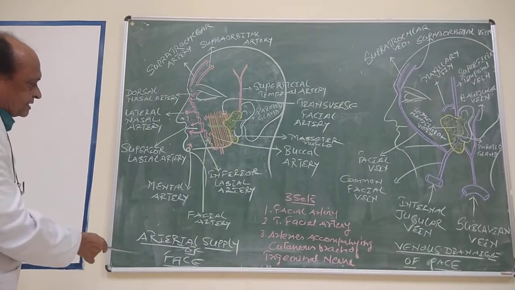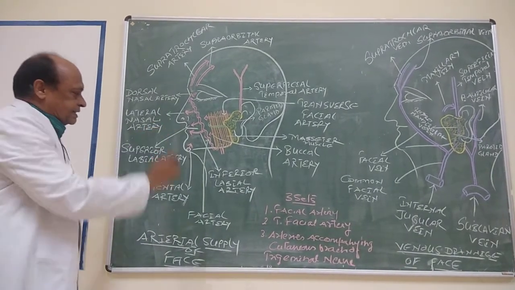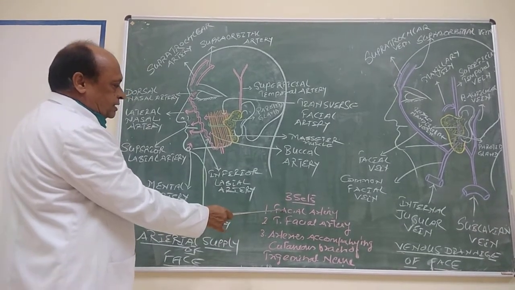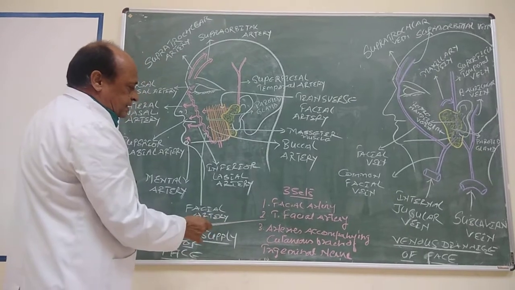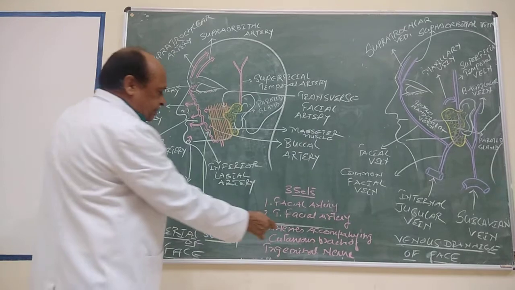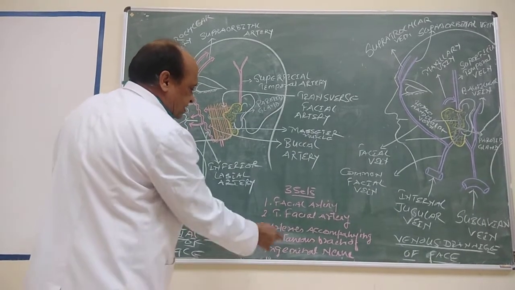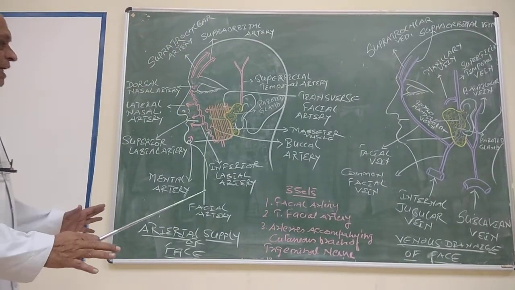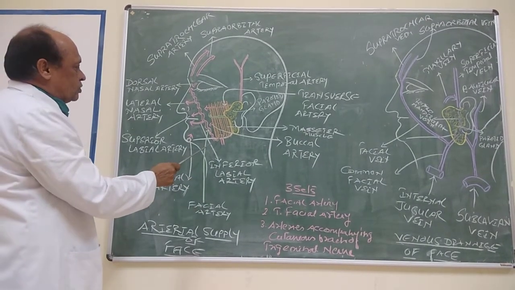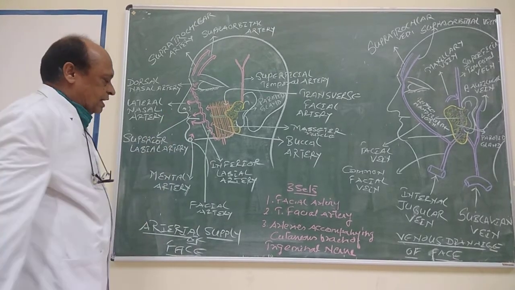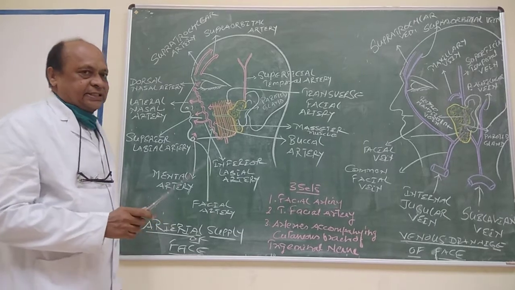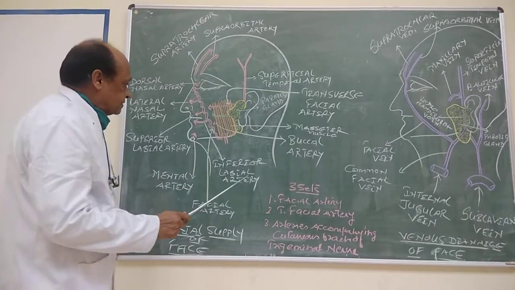If you look at the arterial supply, it comes from three sources. The first one, the facial artery; the second one, the transverse facial artery; and the third, arteries accompanying cutaneous branches of the trigeminal nerve. The main artery which supplies the face is the facial artery, and I am running this probe along the facial artery on the face. It is a branch from the external carotid artery. We will discuss details about the external carotid artery afterwards.